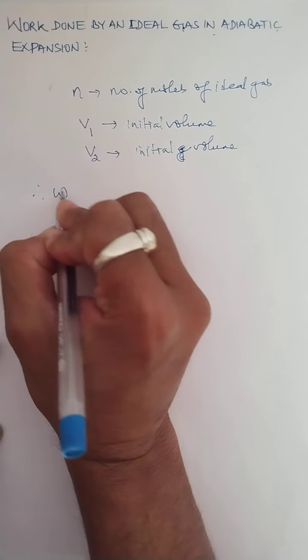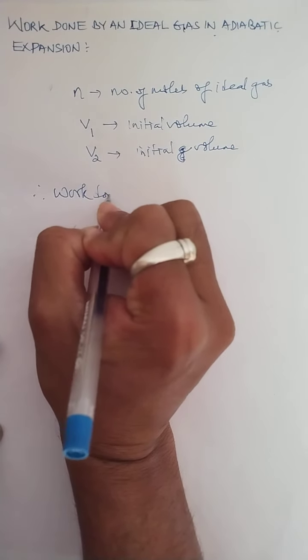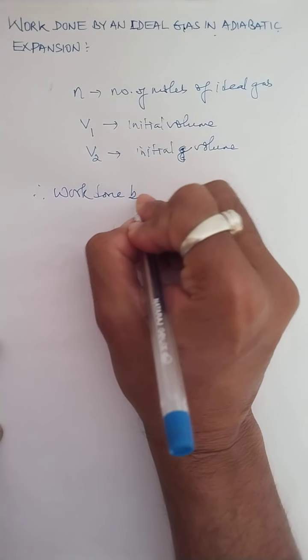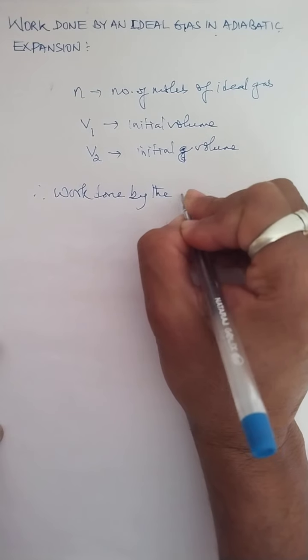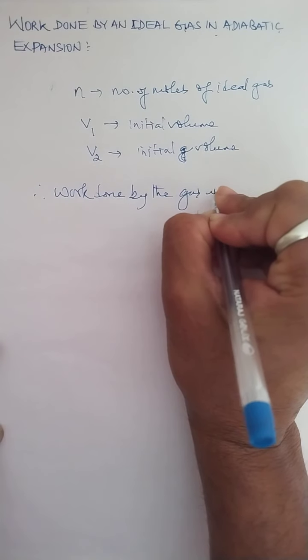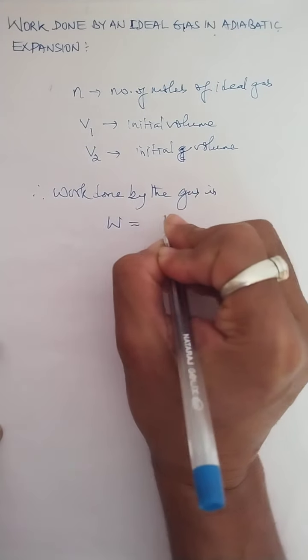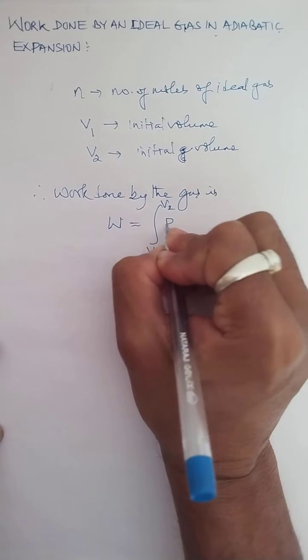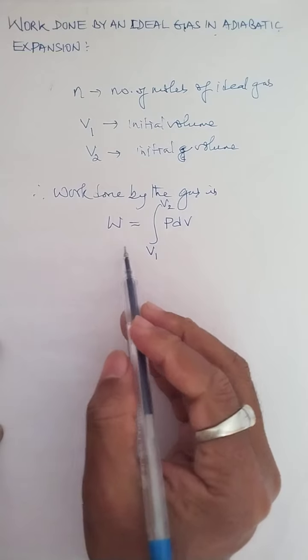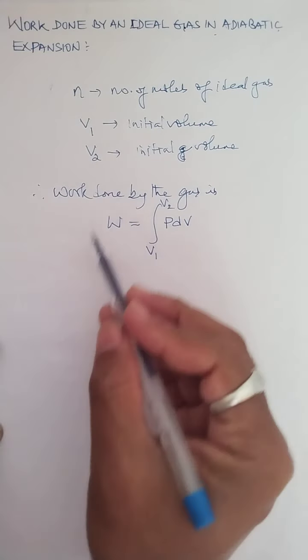Now under this case also the work is done by the gas. So I write down directly, work done by the gas is given by the same formula, W equals integration from V1 to V2 of P dV. This is the expression to measure work done by the thermodynamic system.